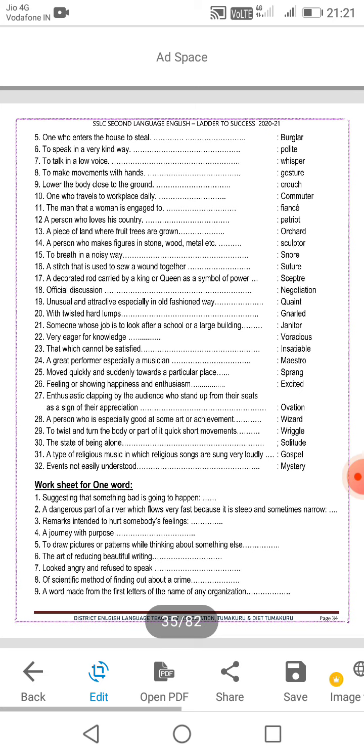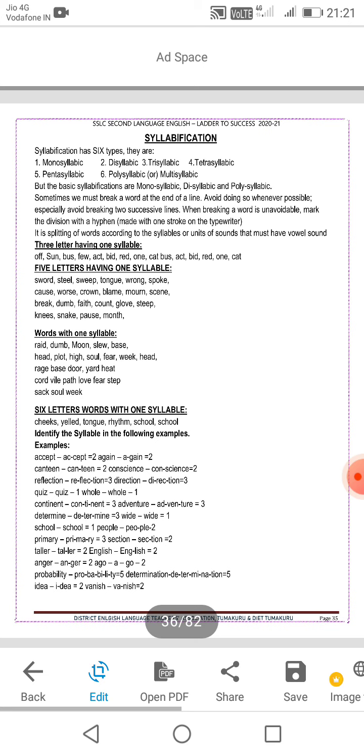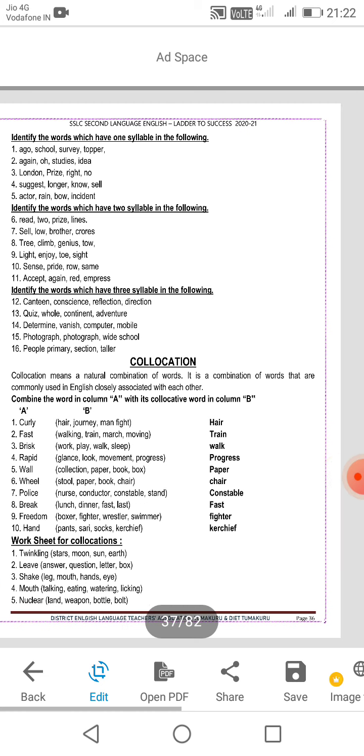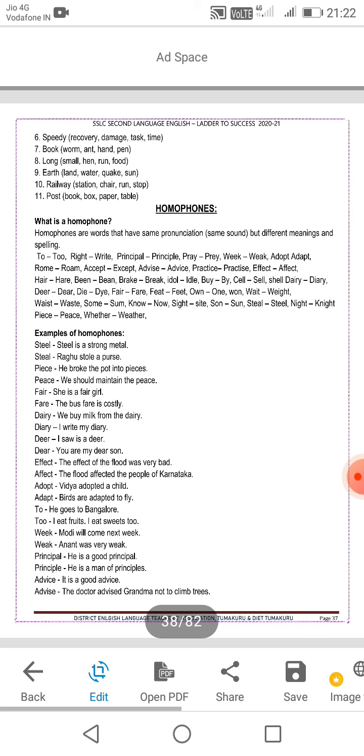There are good opportunities in this grammar, and there is one question highlighted. Then syllabication is very important, a 1-mark question for identification. Everyone should practice this, and also collective words and collocations with identification, which you need daily for meaningful understanding. Everybody should practice this.